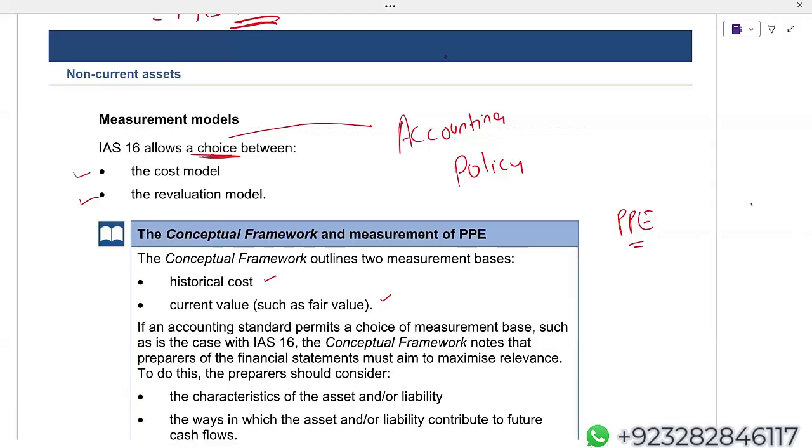But again, the framework is just guiding you to try to give relevant information to the user of financial statements. At the end of the day, the organization will decide whether subsequently to stick with the cost model or go for the revaluation model.